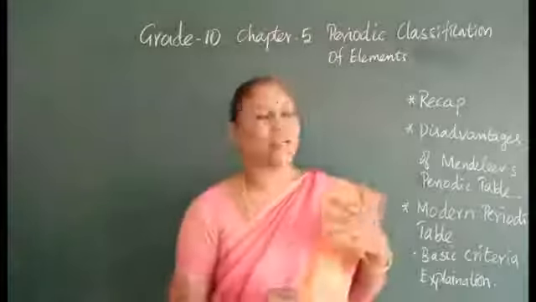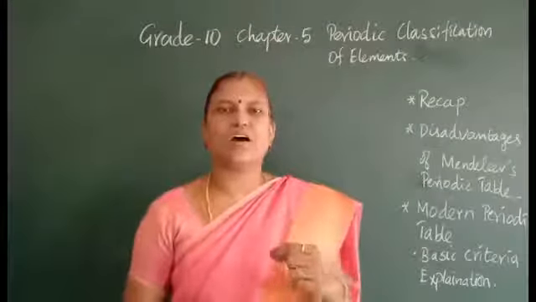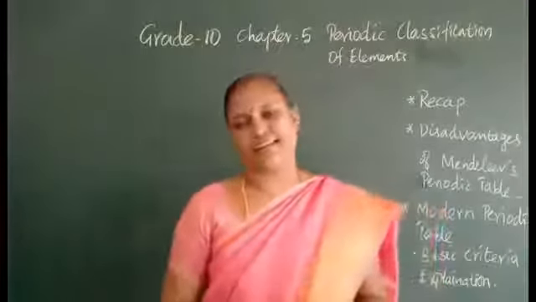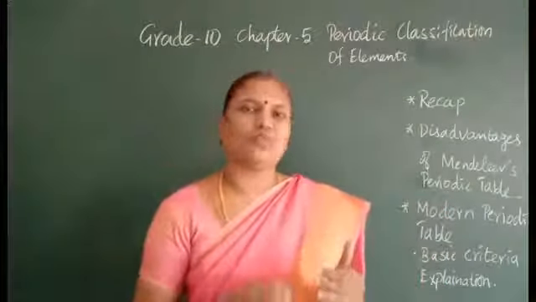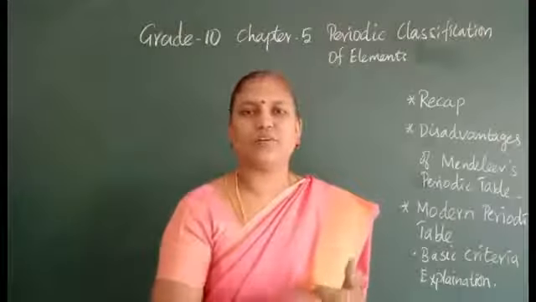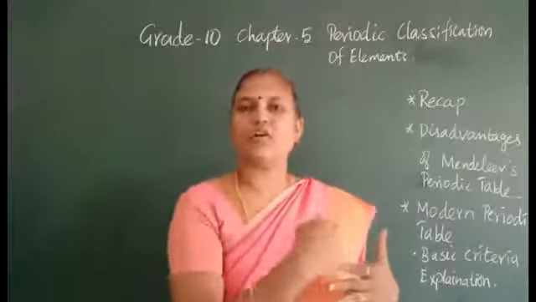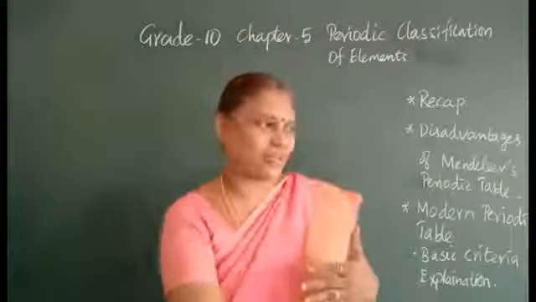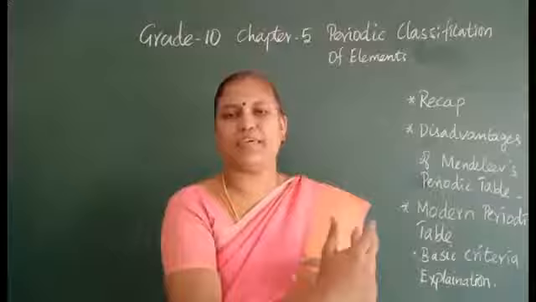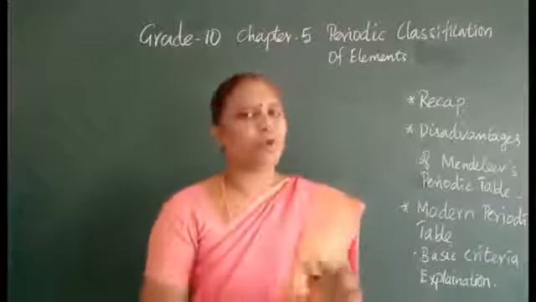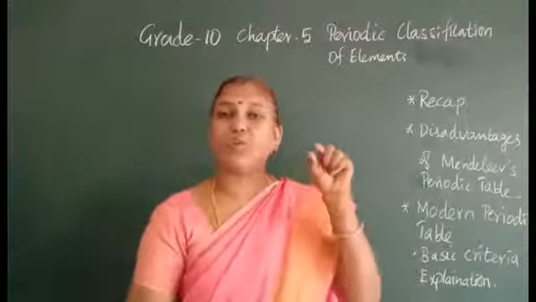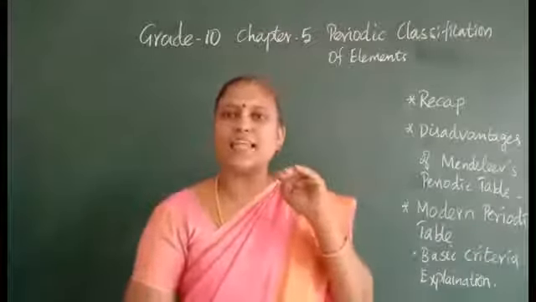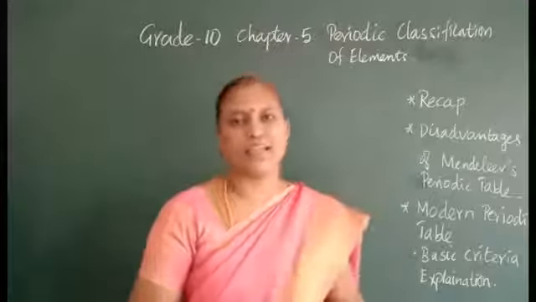His explanation: he grouped the elements based on how they react with oxygen and hydrogen, and among that he grouped 63 elements in increasing order of atomic mass, and the elements are grouped together as A, B, with the same properties. And we have seen how the groups have come. Groups are in the vertical columns, and horizontal rows are periods.